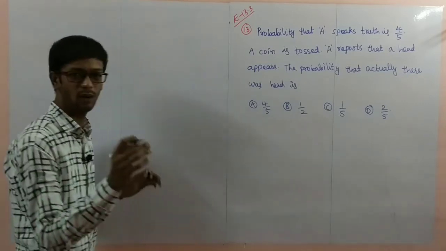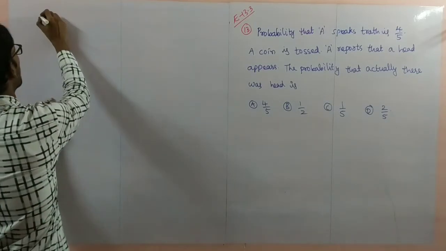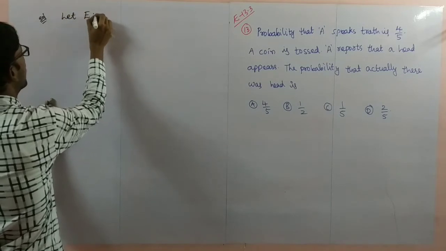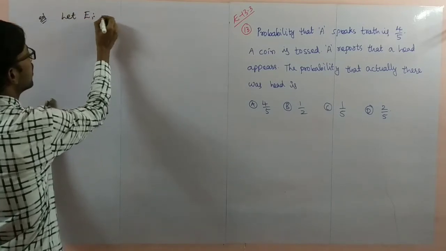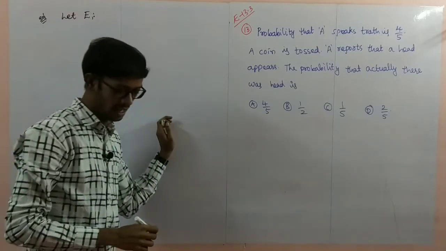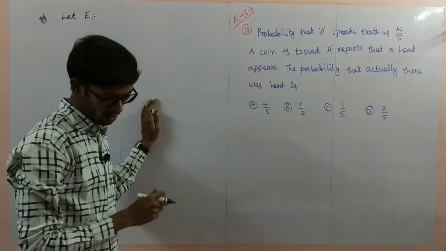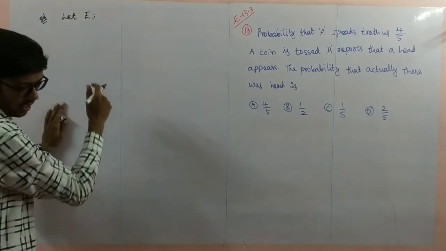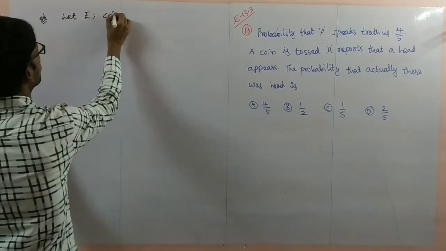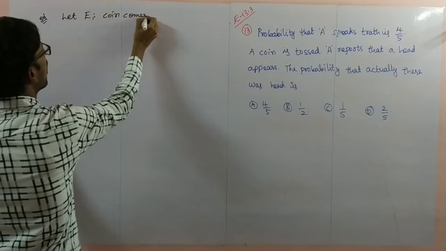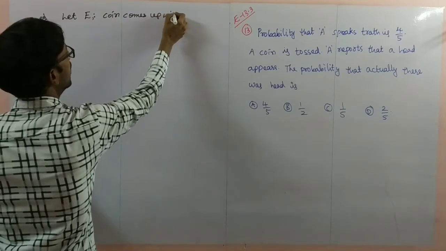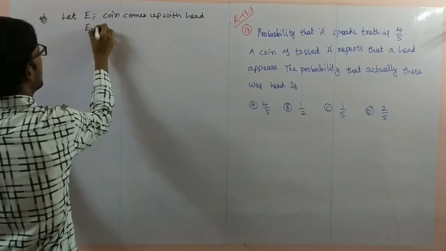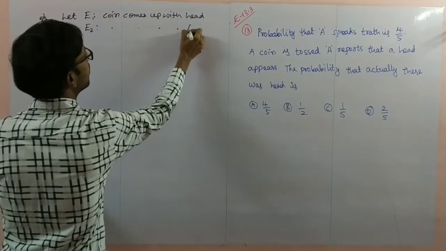So I'll write two events first of all. Let E1 be the event coin comes up with head. E2 be the event coin comes up with tail.